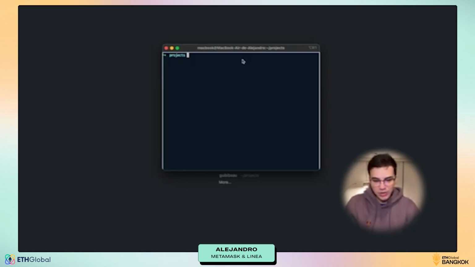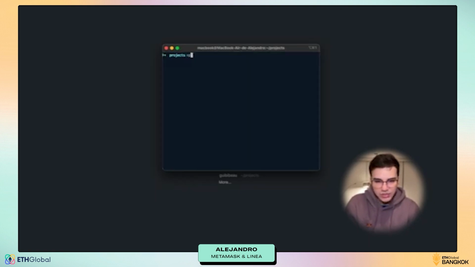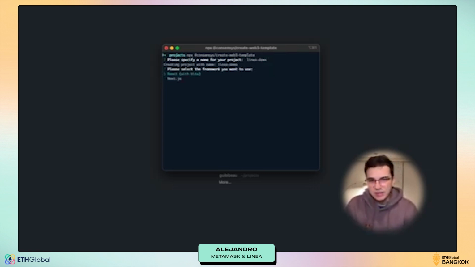Right here, I am going to run the command for our CLI to scaffold the project, which is npx @consensys/create-web3-template. This will ask us for the name of the project. I am just going to call it Linea demo, let's say. We can choose between React and Next.js. This time we're going to just pick React, where we're using Vite right here.